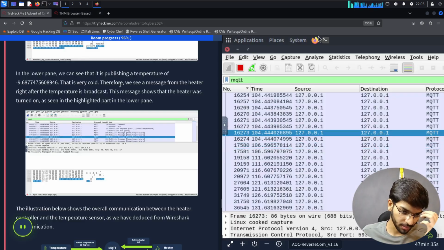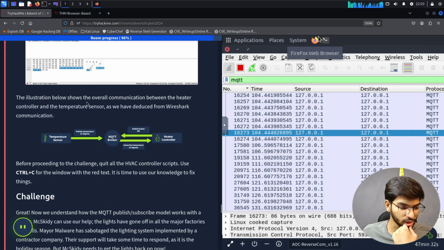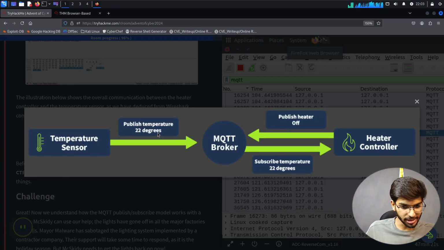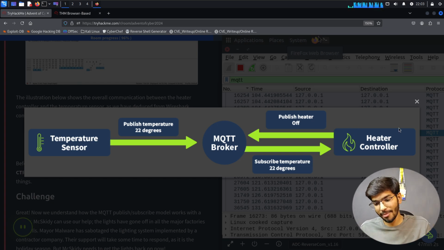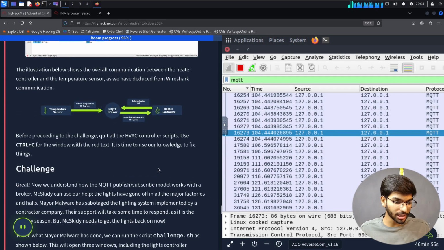Okay, let's go forward. The illustration below shows the overall communication between the heater controller and the temperature sensor. As we have deduced from the Wireshark communication, there is a temperature sensor that publishes the temperature, which is 22 degrees. Then the MQTT broker transfers this data. The subscribed temperature, 22 degrees, goes to the heat controller. Then it publishes heater off. So that communication is happening back and forth between the heater controller and the MQTT broker.